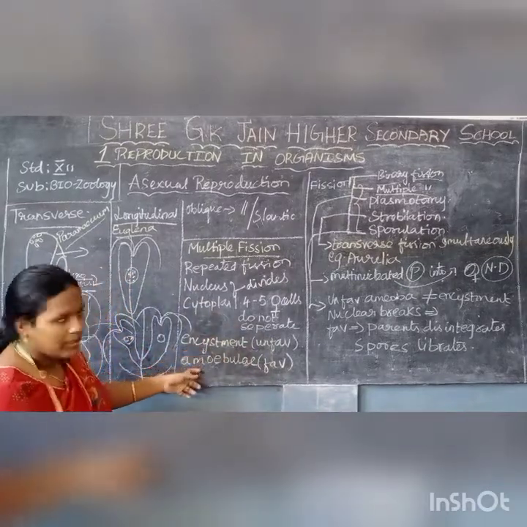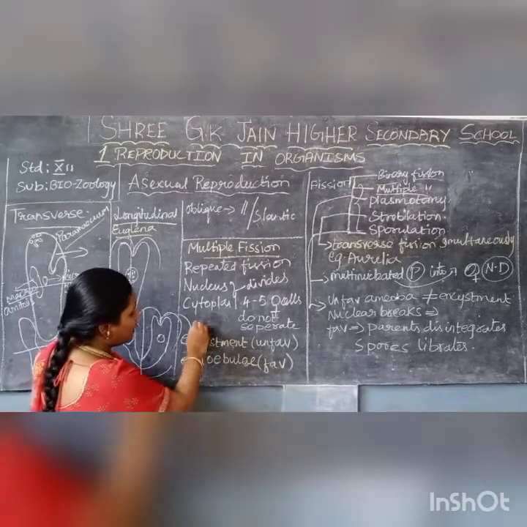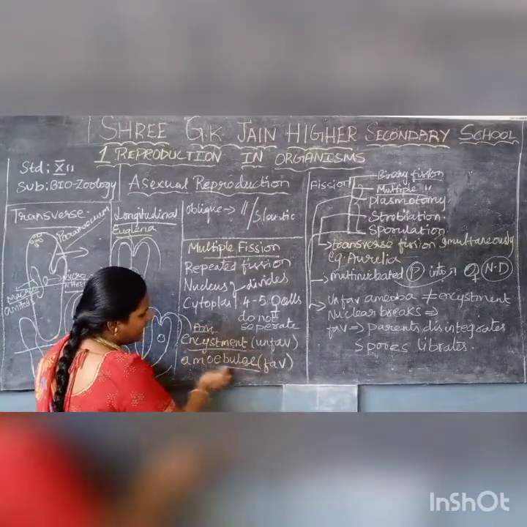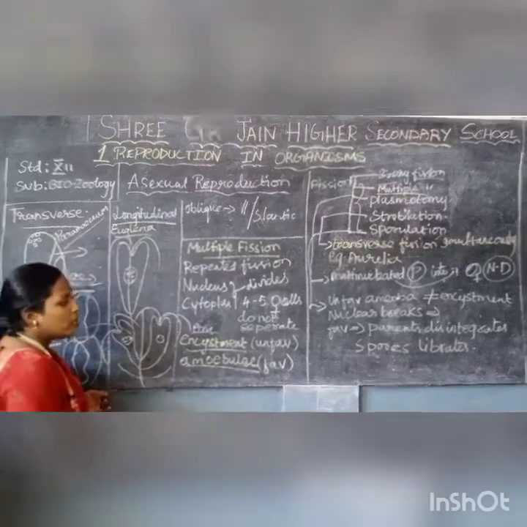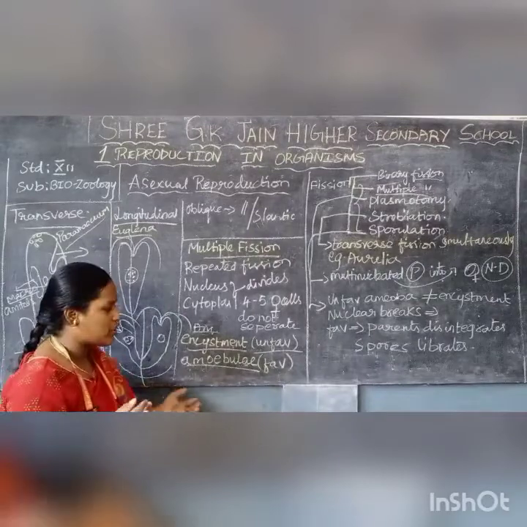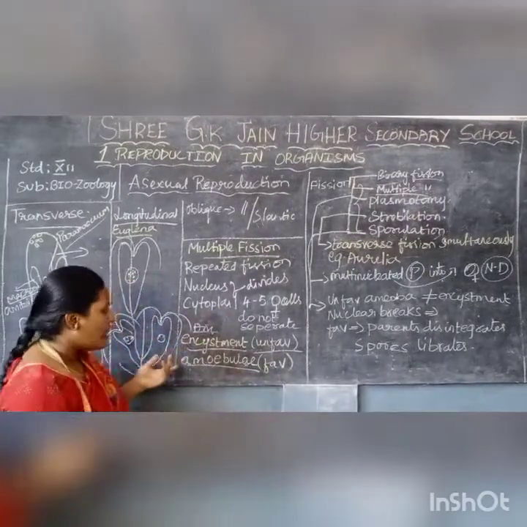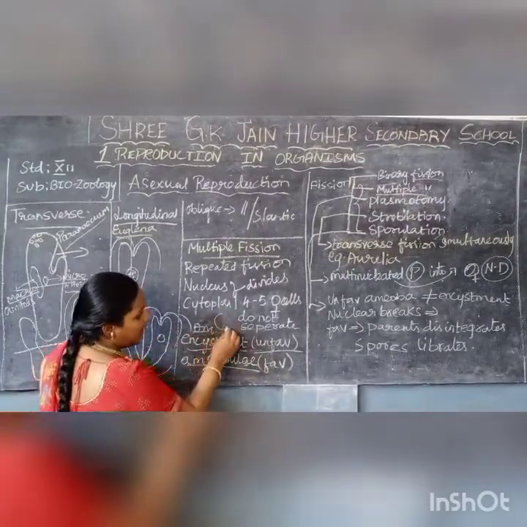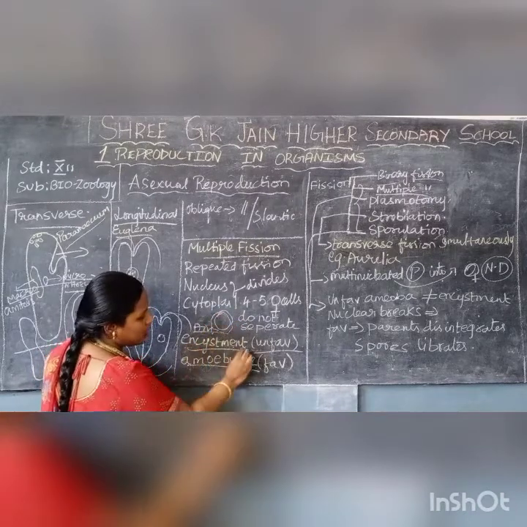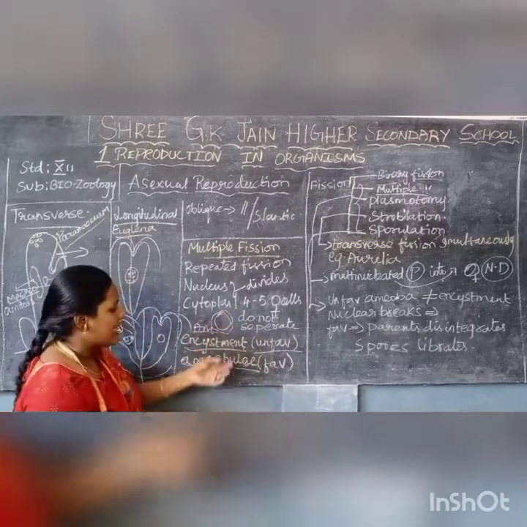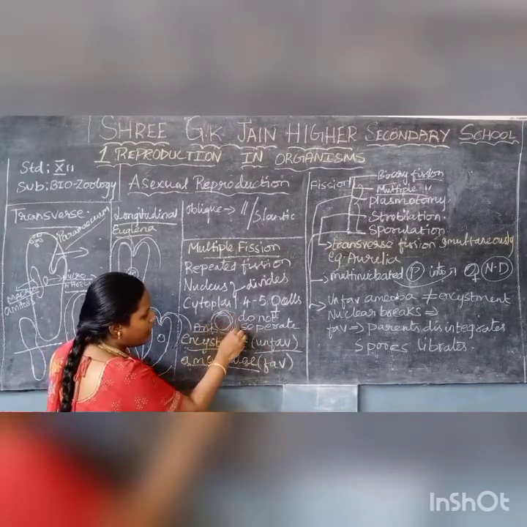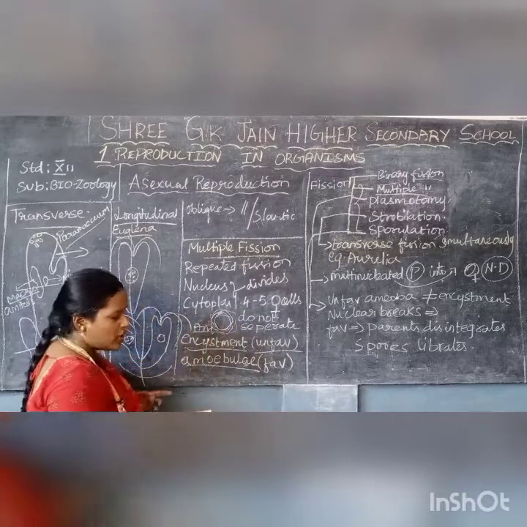So here there are two important things. We are going to see the example in amoeba. Encystment and amoebulae. So encystment means what? In unfavorable conditions, that is extreme temperatures or very low temperatures, in amoeba a cyst formation takes place around the nucleus. So that is what is known as encystment.